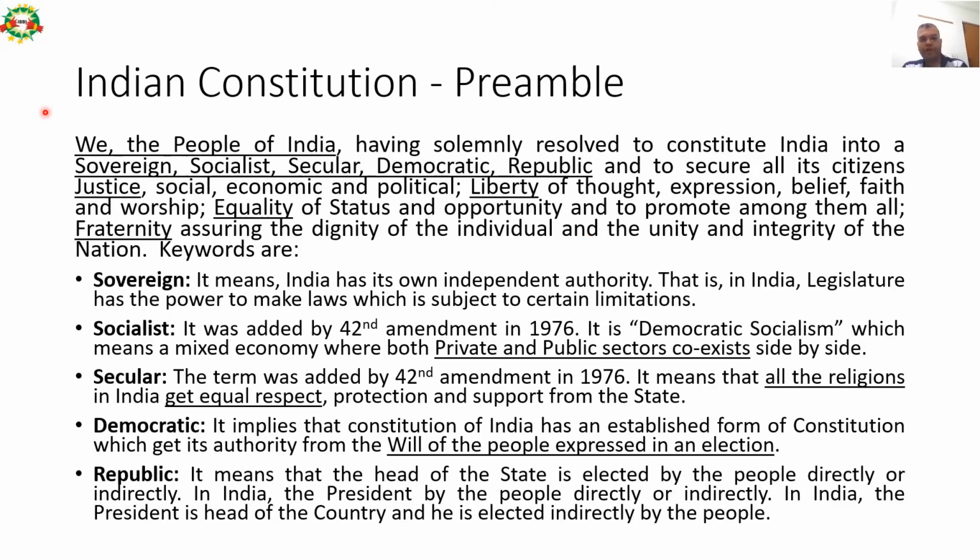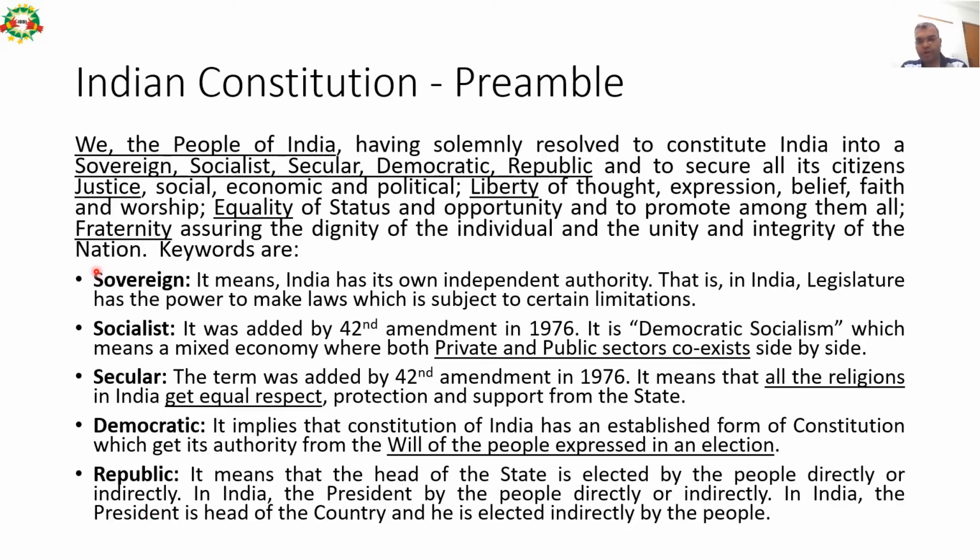So this is the preamble of the Indian Constitution and is very important from the examination purpose. A 1 mark theory question normally comes out of this slide only. So these 4-5 lines are the preamble, and then we will discuss the 5 keywords which are mentioned in the preamble. So the preamble is: We, the people of India, having solemnly resolved to constitute India into a sovereign, socialist, secular, democratic republic. Please remember these 5 keywords and their meanings, which we'll discuss subsequently.